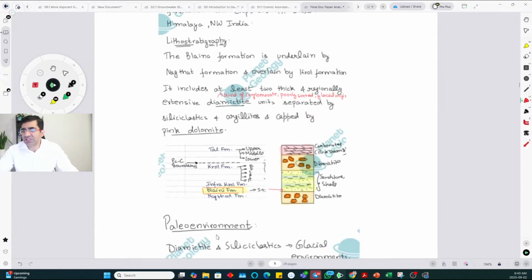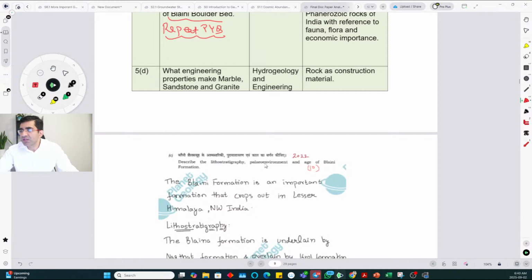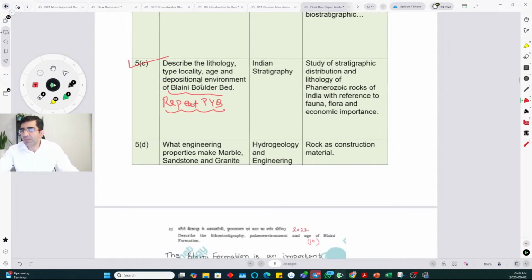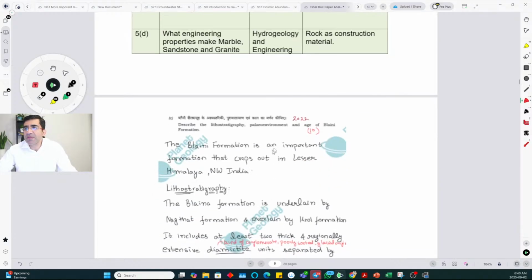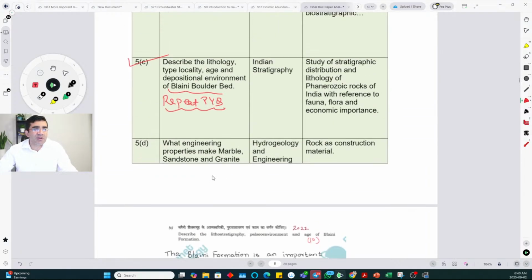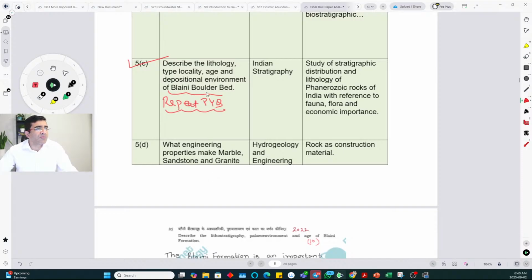And basically what is the paleo environment? This time also they asked about the overall deposition. Instead of paleo environment, they said depositional environment, okay. They didn't ask type locality last time, but we had given it already. That is something, if you know, you should answer even if it is asked or not asked, okay.